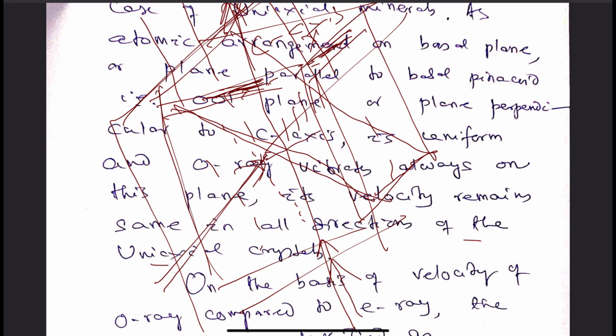So here we will also get the O ray. O ray always vibrates in the basal plane. So basal plane is like this. Is this a basal plane? So O ray will vibrate like this. E ray will vibrate like this, because the vibration directions of O ray and that of the E ray are mutually perpendicular.